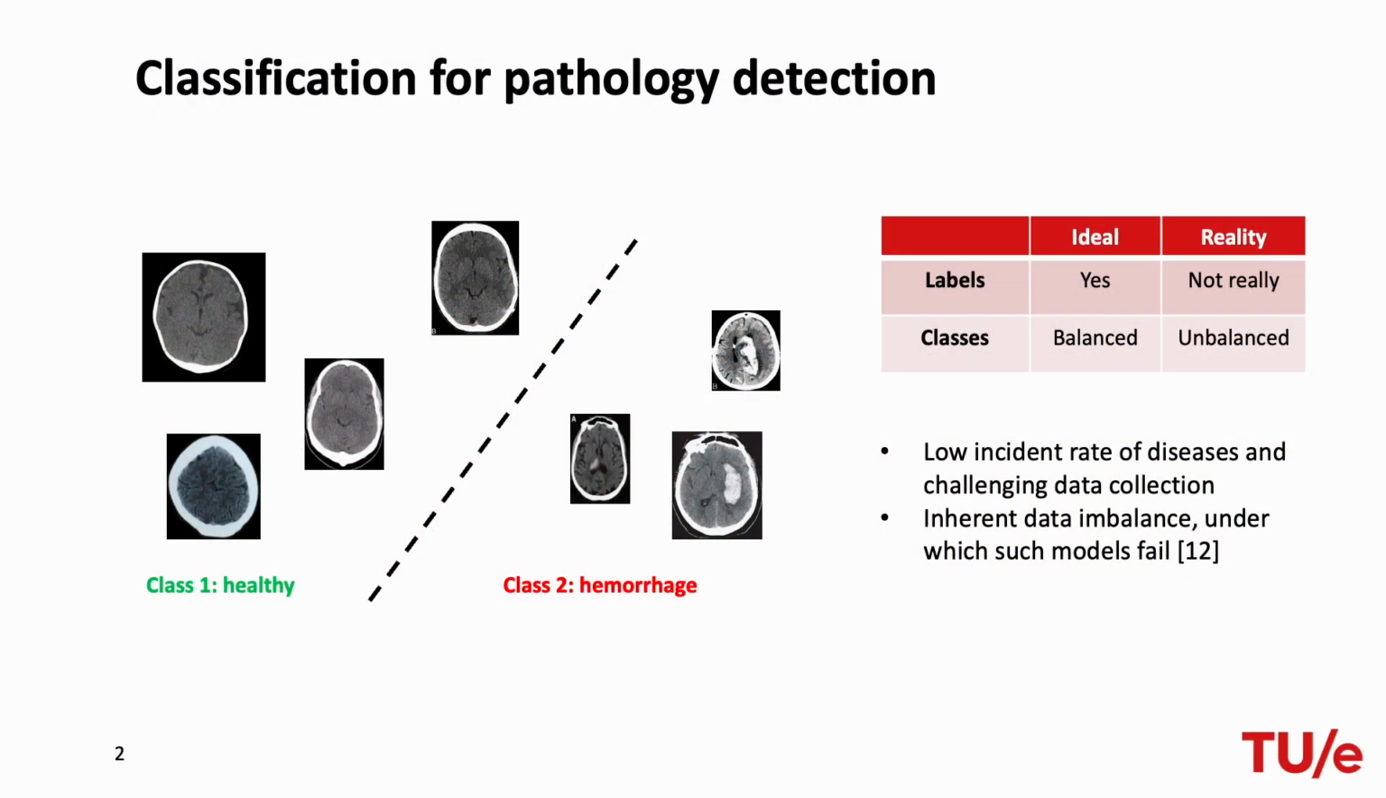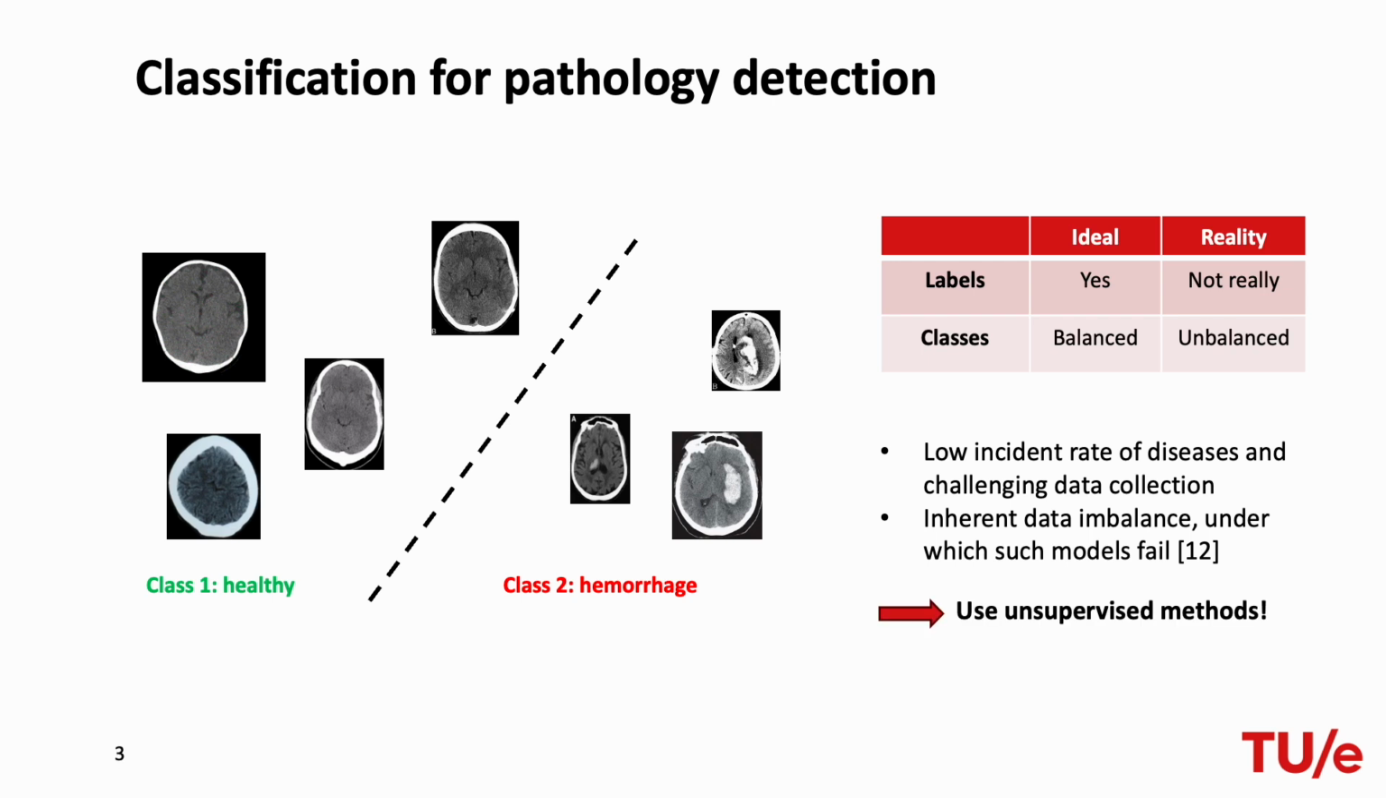We've all used some sort of classification methods for problems, for example to detect hemorrhage-affected brain 2D CT scans. However, during development the model will be trained under ideal cases, where labels are provided and where classes are balanced, which is not the case in reality due to the low incidence rate of diseases and the challenge of collecting clinical data of such diseases. So we have an inherent data imbalance, right? And under this data imbalance, such models fail.